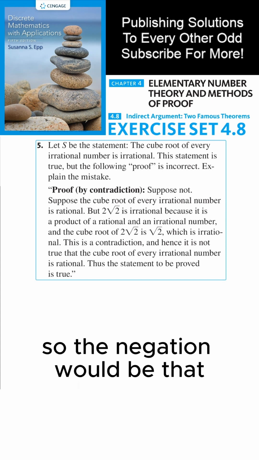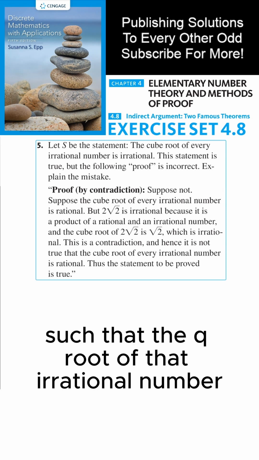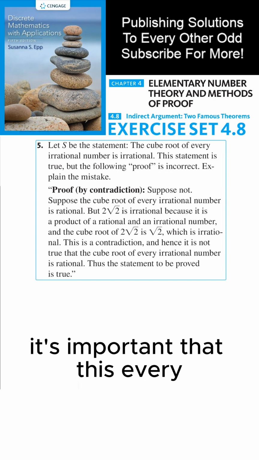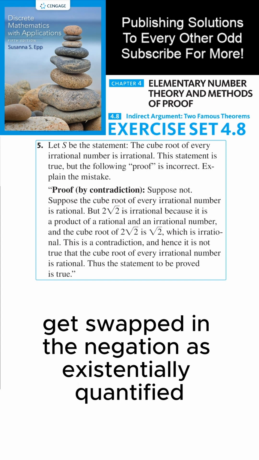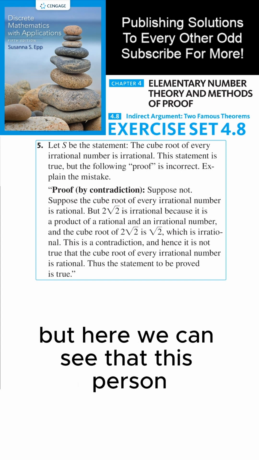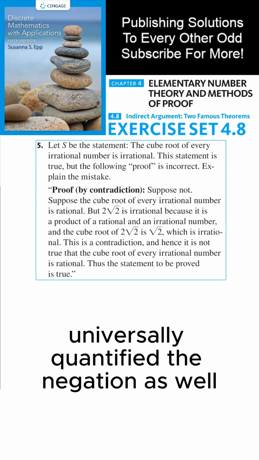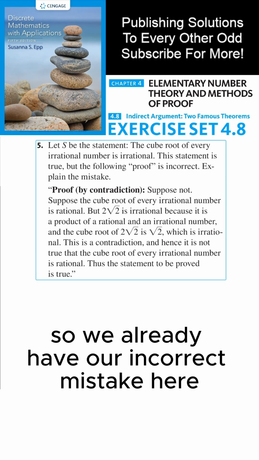So the negation would be that there exists an irrational number such that the cube root of that irrational number is rational. It's important that this "every," which is universally quantified, gets swapped in the negation as existentially quantified. But here we can see that this person universally quantified the negation as well, which means that this is not actually the negation. So we already have our incorrect mistake here.